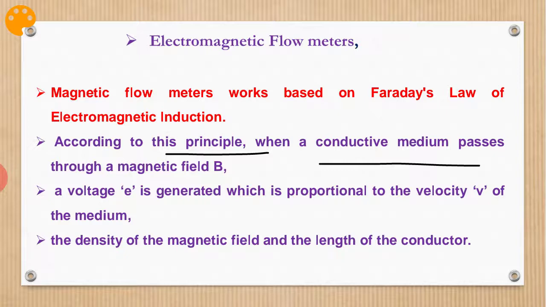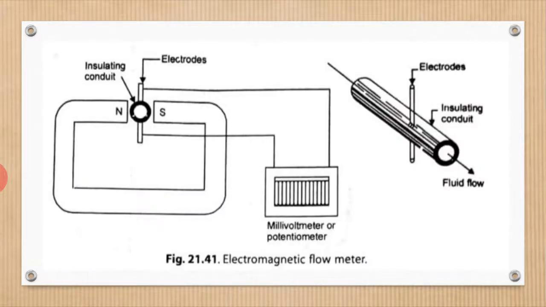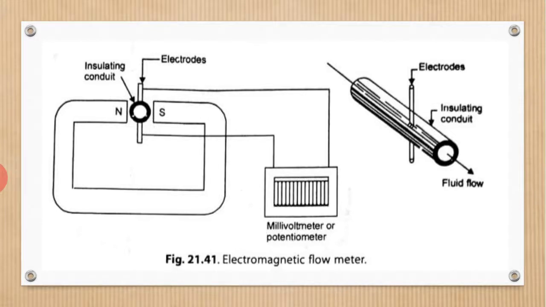According to the principle, when a conductive medium passes through a magnetic field B, a voltage E is generated, which is proportional to the velocity V of the medium. Before this explanation, better I go to the figure. Here the construction is shown: the insulating conduit and electrodes are placed.